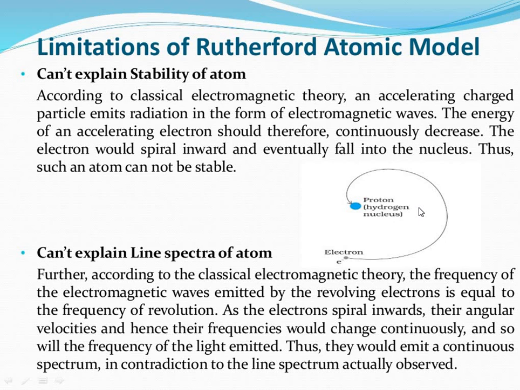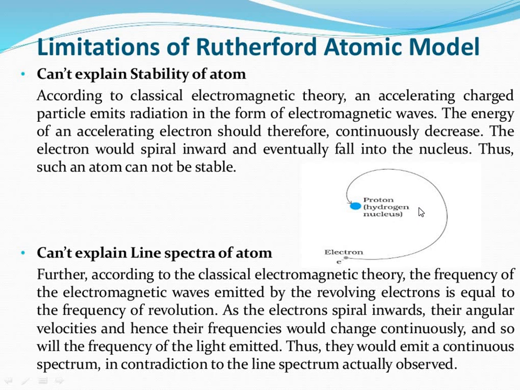Coming to the second one, it was unable to explain the line spectra of the atom. In the Rutherford model, an electron can revolve in orbits of all possible radii, so it should emit a continuous spectrum. But an atom like hydrogen always emits a discrete line spectrum.